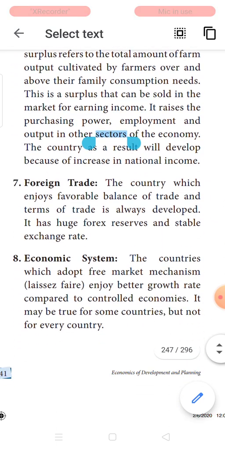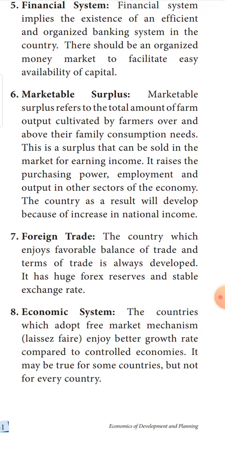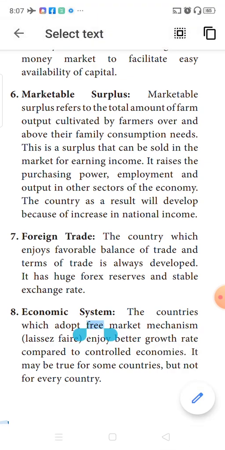Next is marketable surplus. We saw this topic last year itself, but let me give you a recap of what marketable surplus is. Suppose an agricultural farmer is producing goods. Let us assume that there are two farmers. One farmer produces 1000 quintals of rice a month. Another farmer produces 10,000 quintals of rice per month.